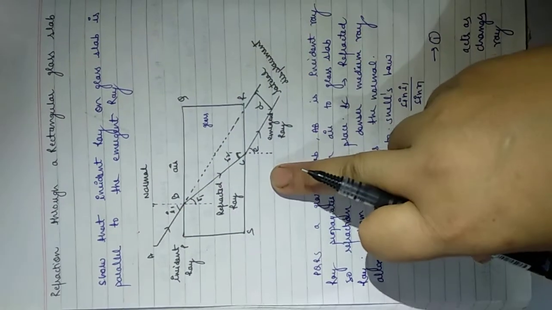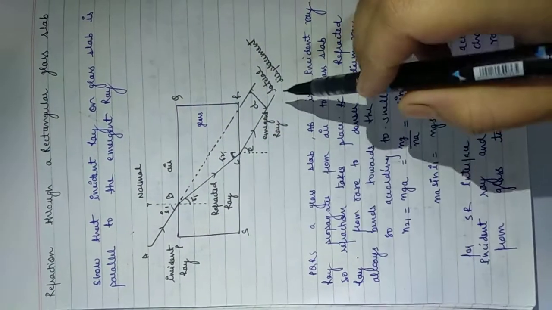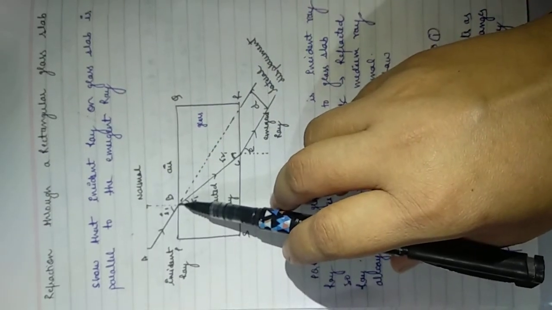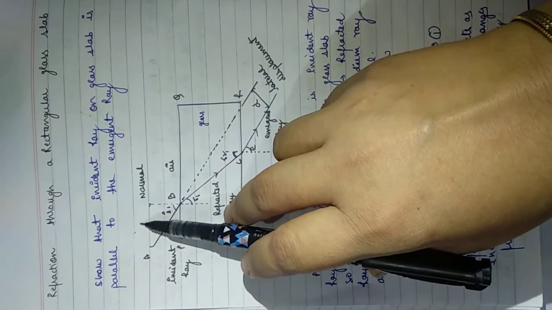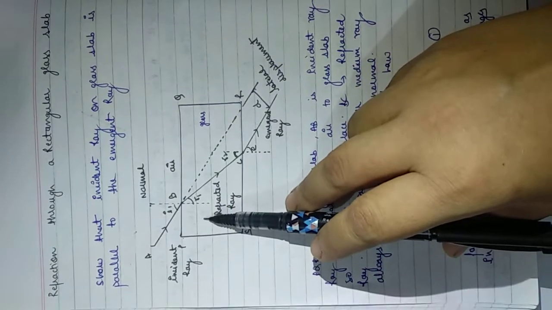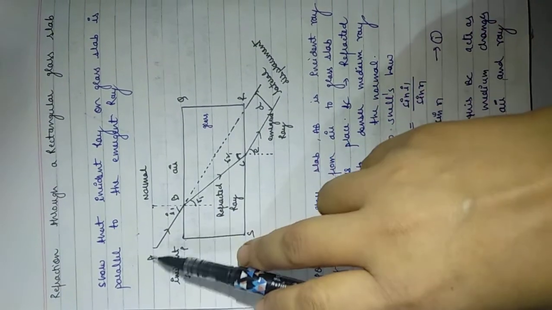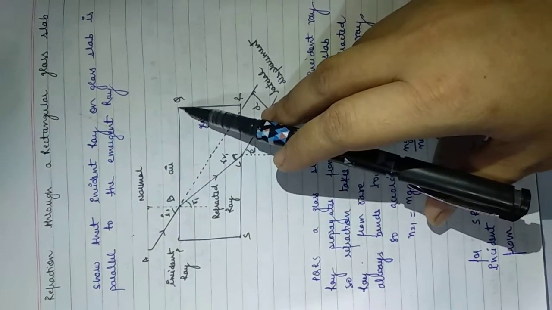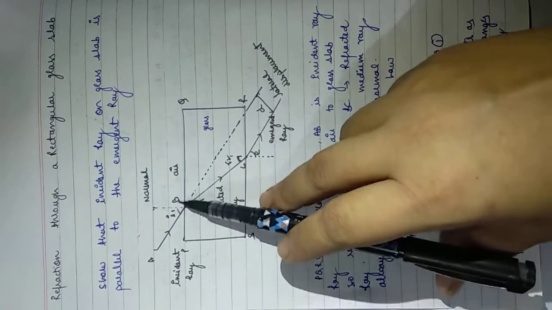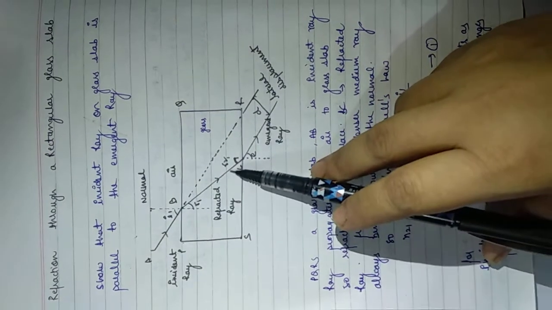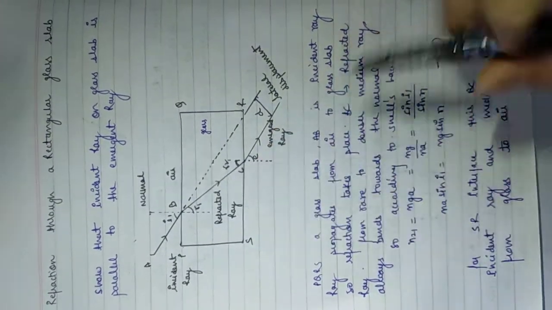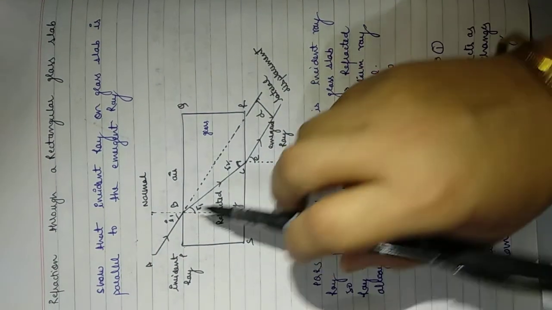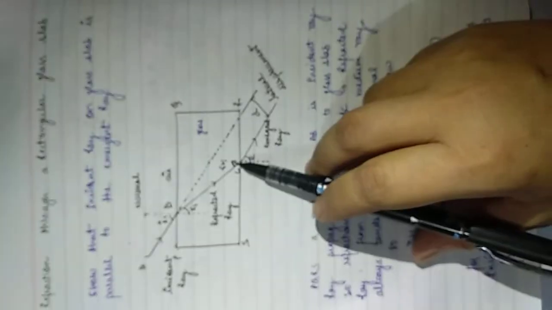In the diagram, you can see that this PQRS is the rectangular glass slab. AB is the incident ray. This is air, the first rare medium, and glass, second denser medium. When the ray is incident on a glass slab, this is the first interface PQ through which this incident ray will meet a refraction. That means whenever there is a change in the refractive index of the medium, there will be a bending of light. This bending of light is shown here.